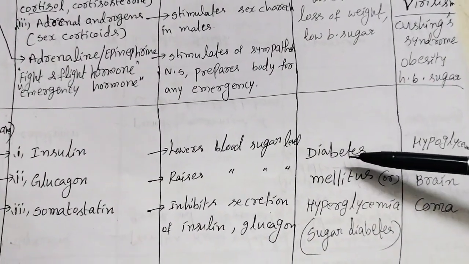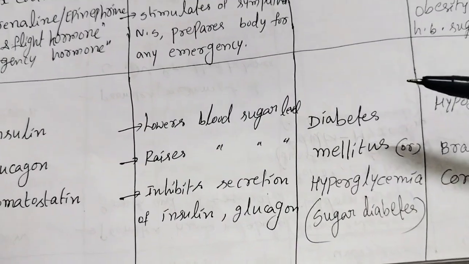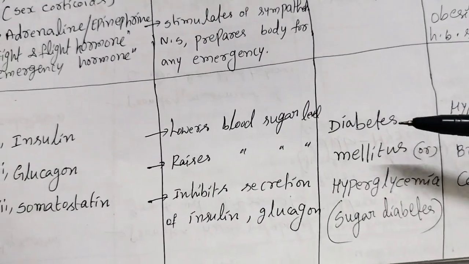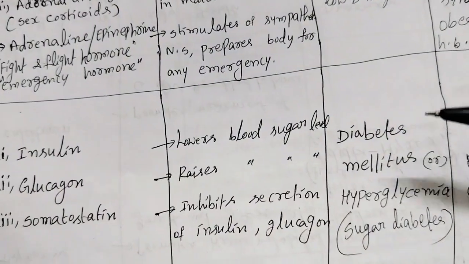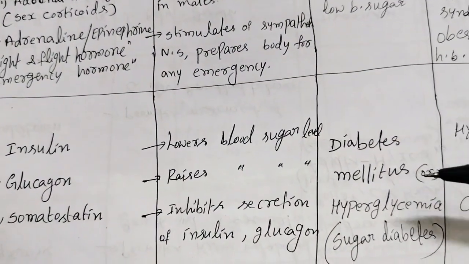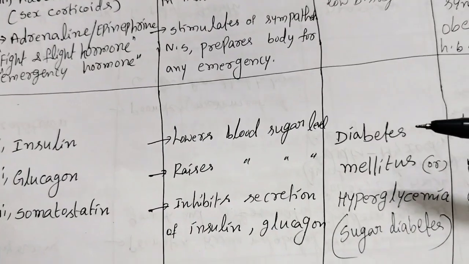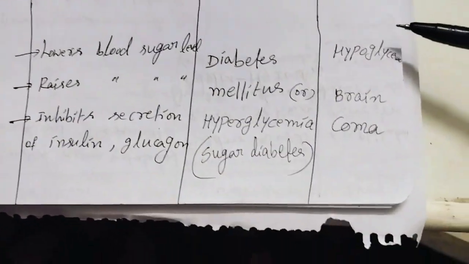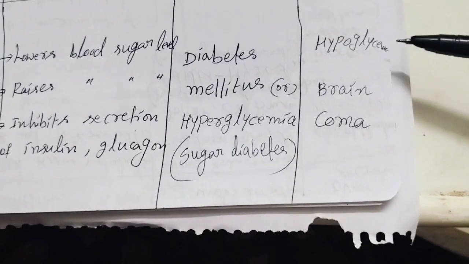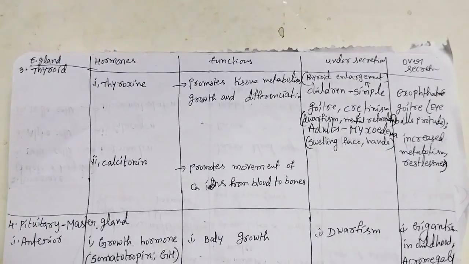Insufficient or under secretion of the hormones leads to diabetes mellitus or hyperglycemia. It is also called sugar diabetes. Over secretion means hypoglycemia.